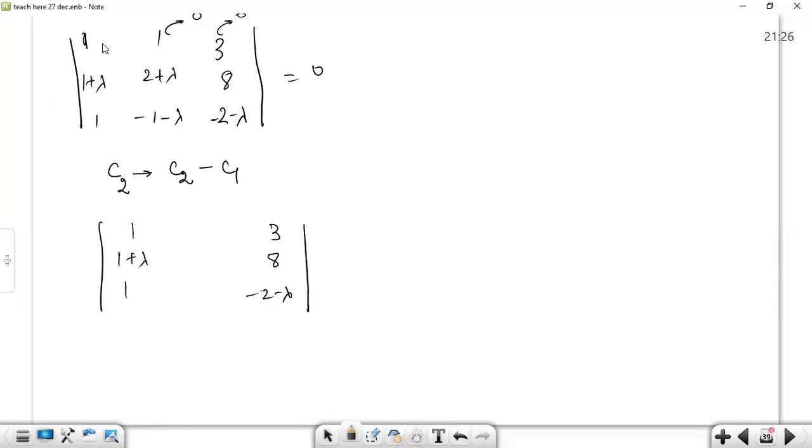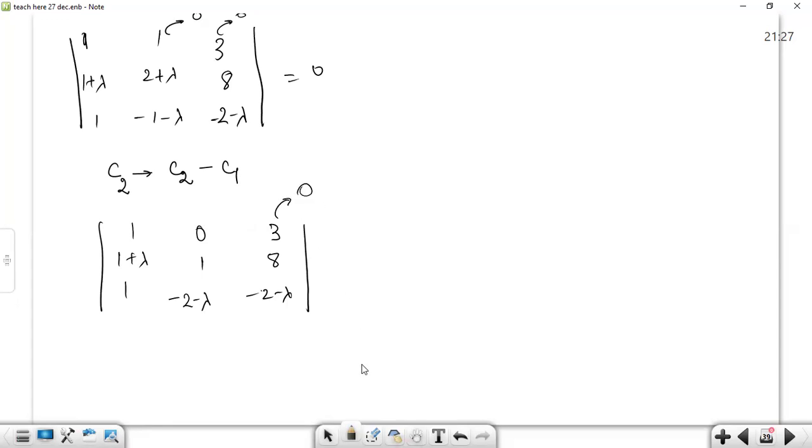Now the second column will be 1 minus 1, 0, 2 plus lambda minus 1 plus lambda. So lambda cancels, 2 minus 1 becomes 1. Minus 1 lambda minus 1. That becomes minus 2 minus lambda. Great. This has become 0. Let's try to make this 0.